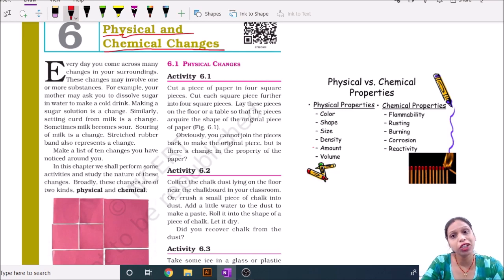It is also a change of the shape of chalk. Then it is also a type of change.